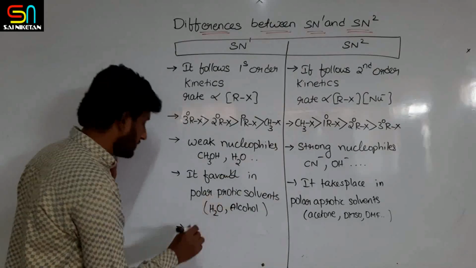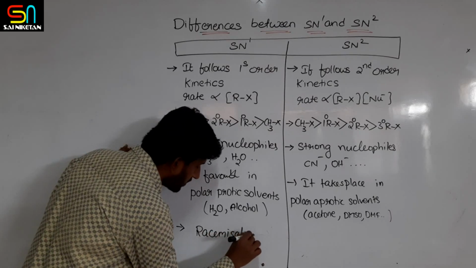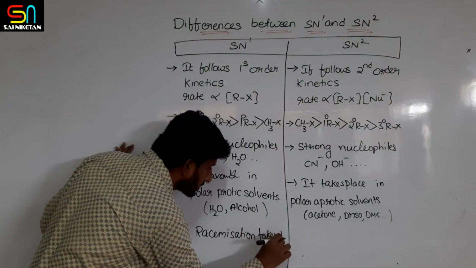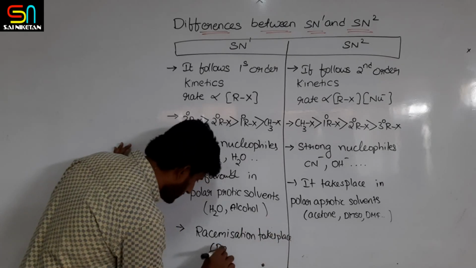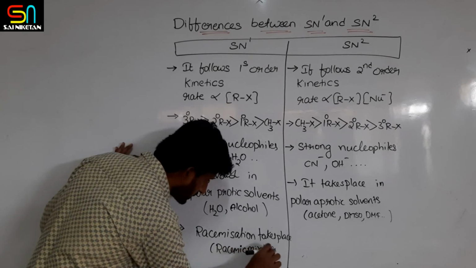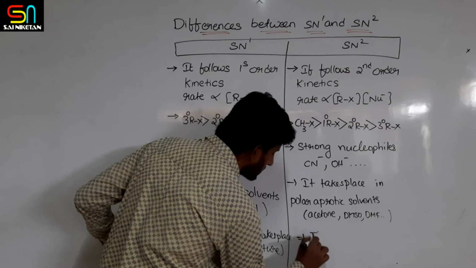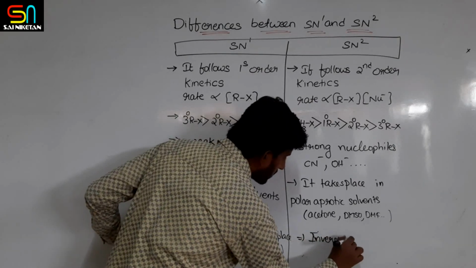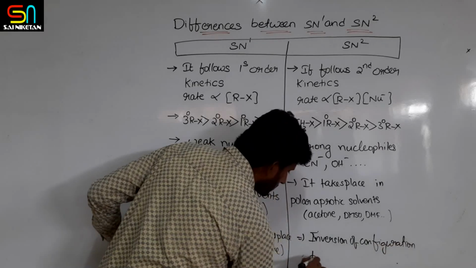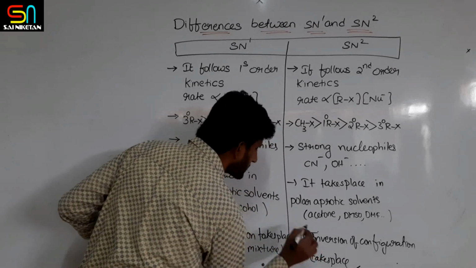And one more thing: in SN1, racemization takes place, that is, a racemic mixture is formed as the product. In SN2, inversion of configuration takes place. So this is the difference between them.